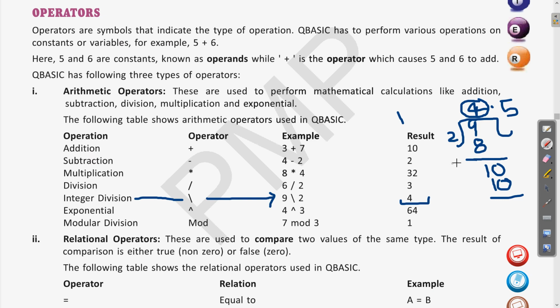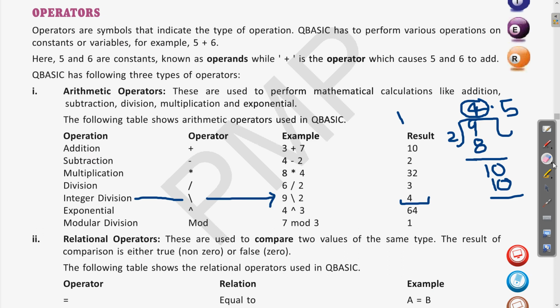But in case there is a division where the result is in decimal, it will take only the integer part. Clear? So this is the difference between division and integer division. I hope this is clear.